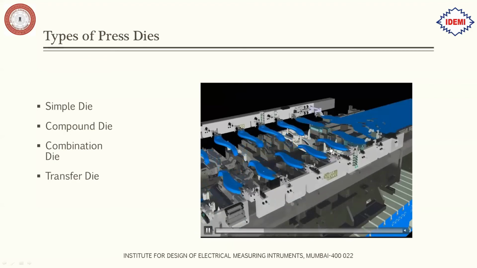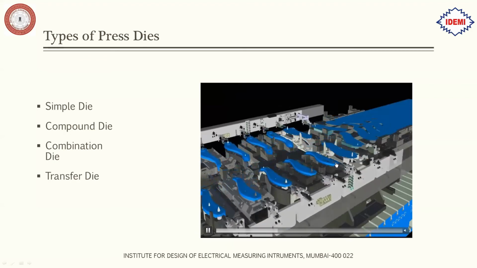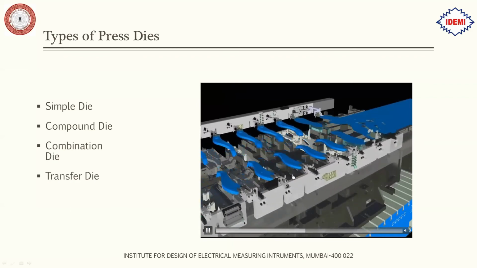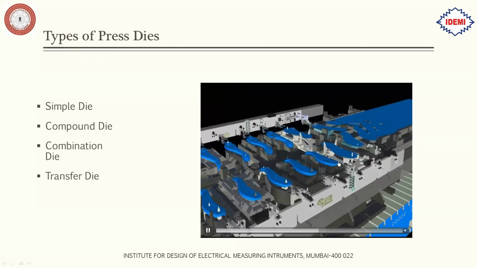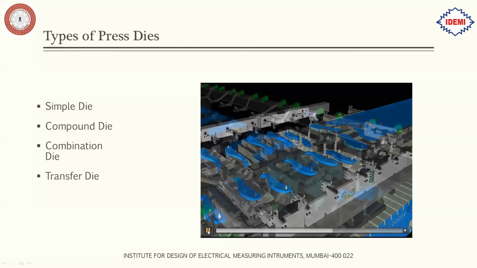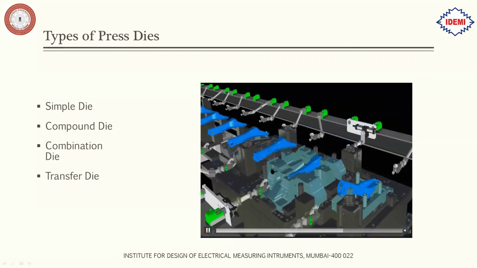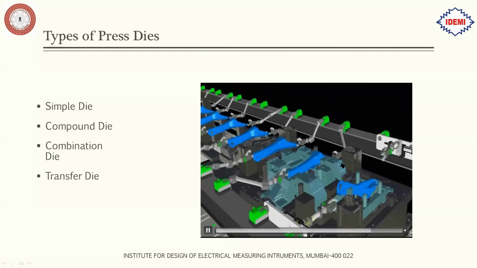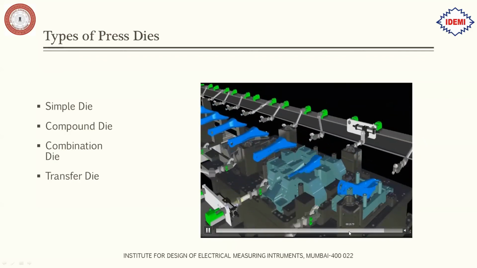You can see over here, it is picking up and placing the component on the next station, and then the punching operation is taking place, and then the same process is repeated. This type of die is a little bit complicated because there are pneumatic arms involved. You can see it is flipping the component and placing it over here.